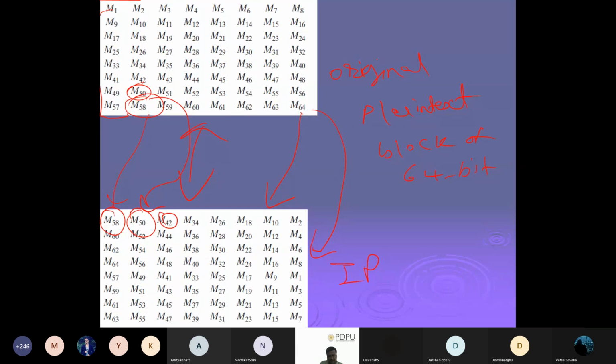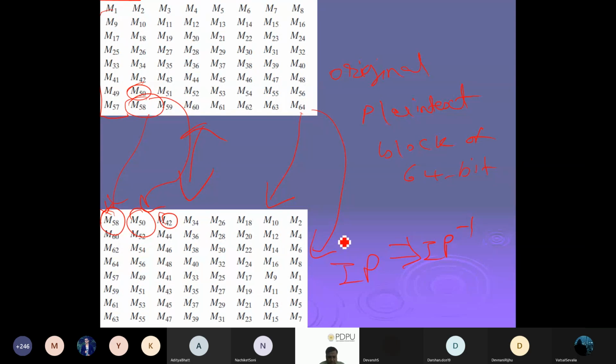Just a wild guess: if I have to prepare the inverse of this initial permutation, what will be the order? Which one is the first bit? If I have to do the inverse initial permutation, what will be my first? Here it is M58. You do the reverse of this. So how can you do the reverse? Sir, M2. One is M2.